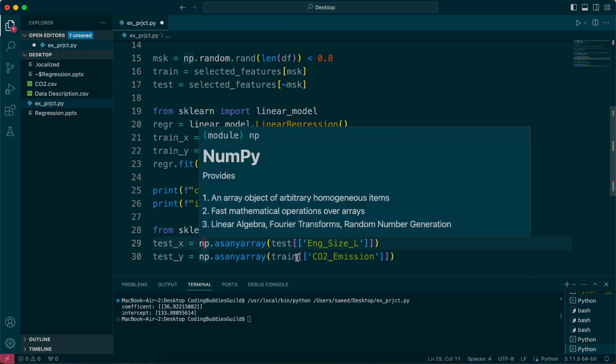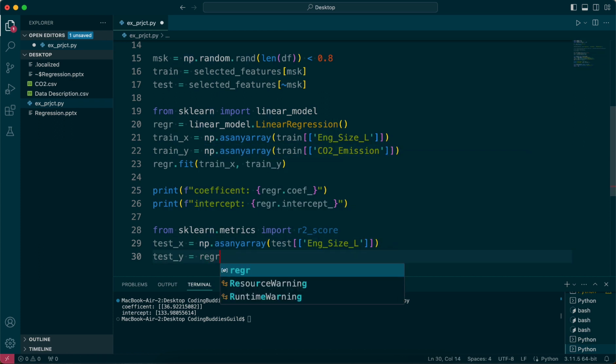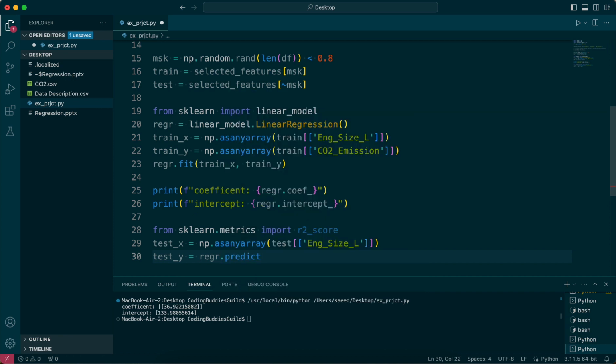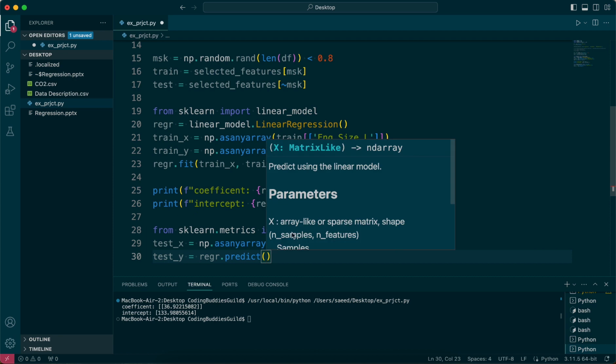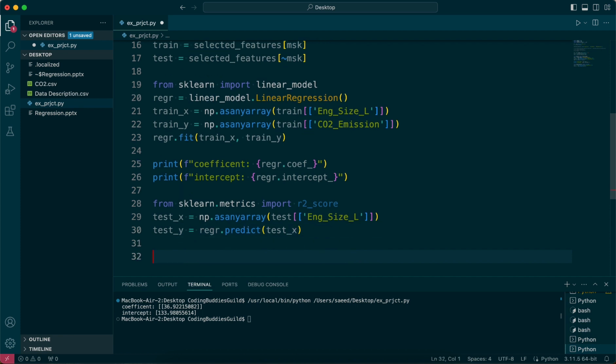And test Y, we do not really want to train anything on it, right? So the test would basically be the regression model that we trained dot predict, right? We want to predict the values of test X that we define here.